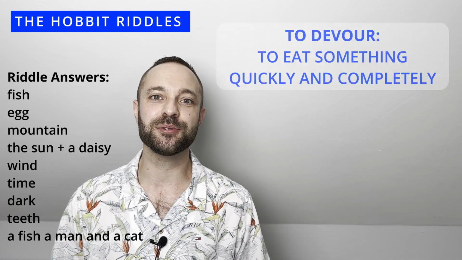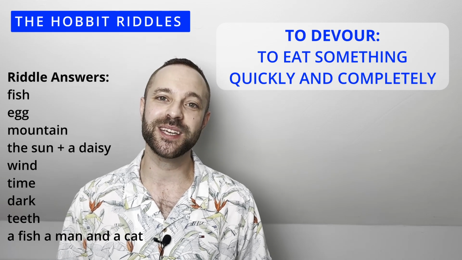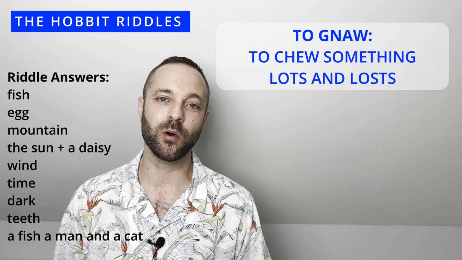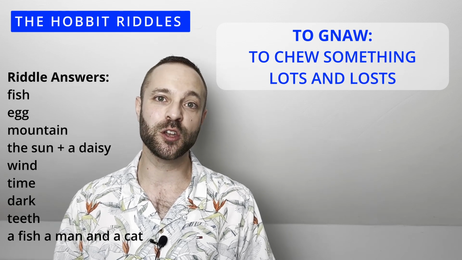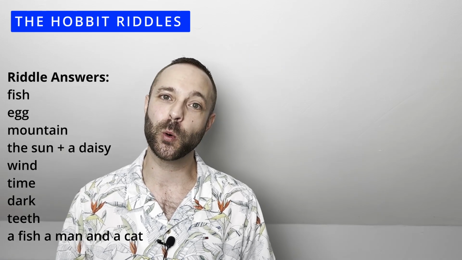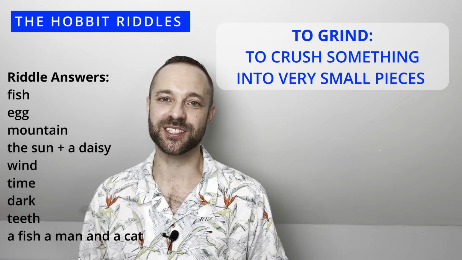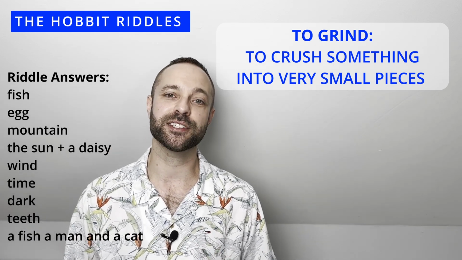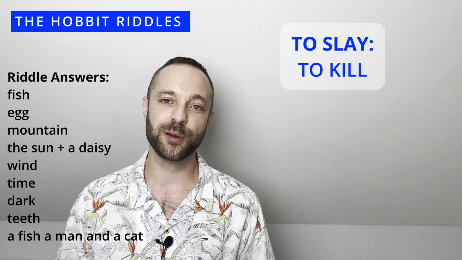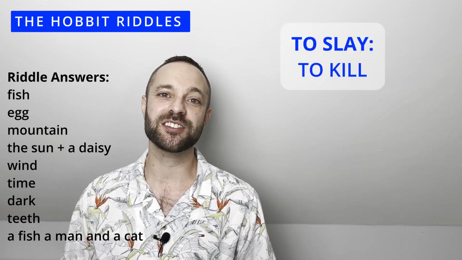Let's go through them together. The first one is to devour. This means to eat something quickly and completely. Next, we've got gnaw with a silent G sound, gnaw. This is to chew something lots and lots. Sometimes dogs gnaw on bones, for example. The next word is to grind, which means to crush something into very small pieces. The next word is very simple, the verb to slay, which simply means to kill.